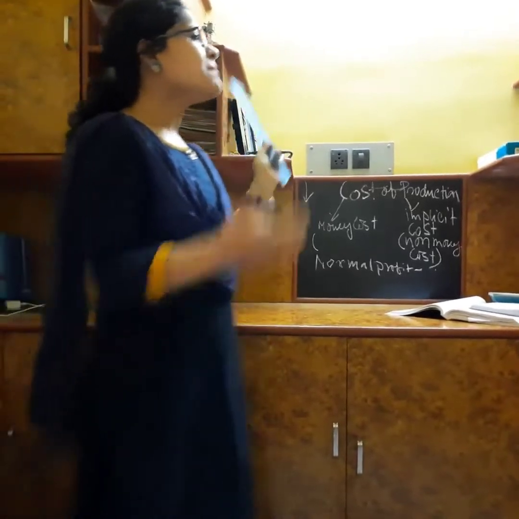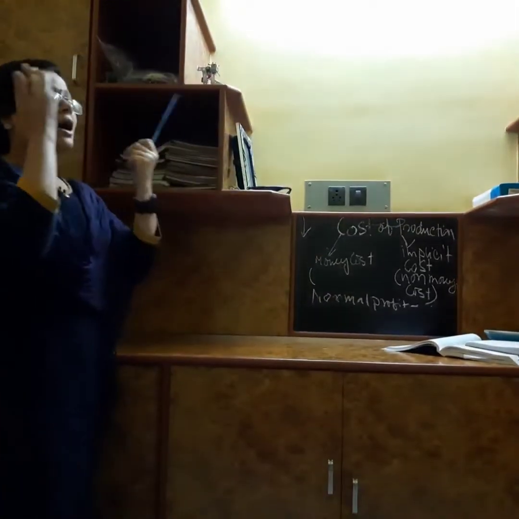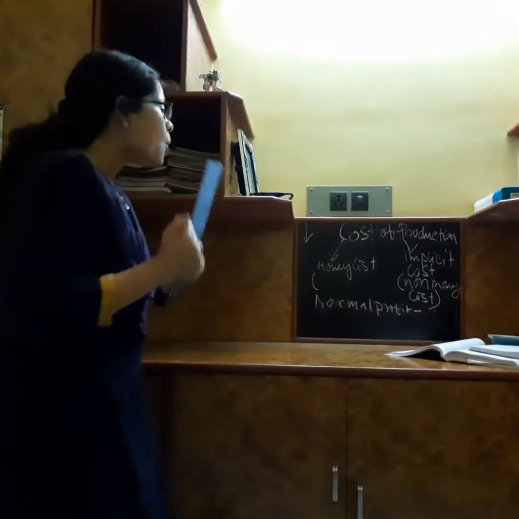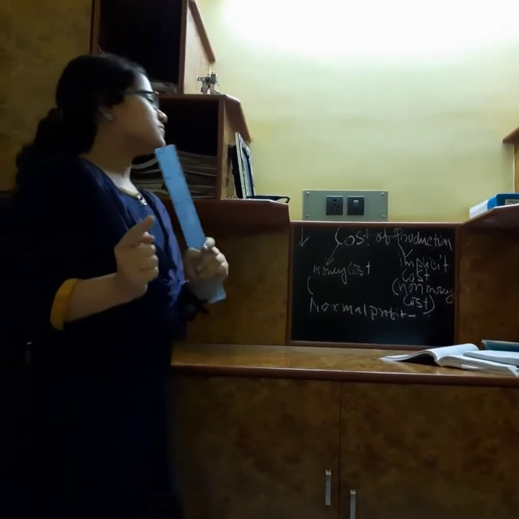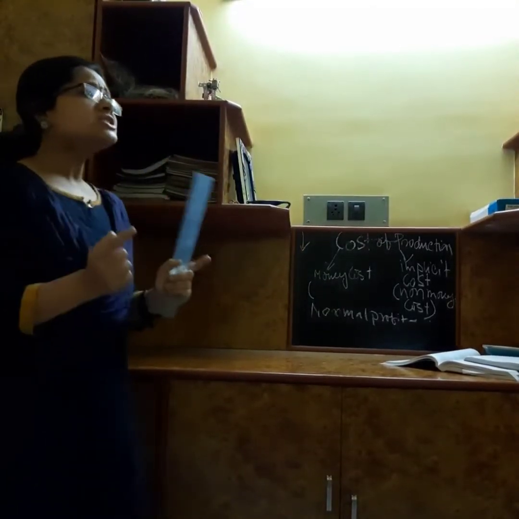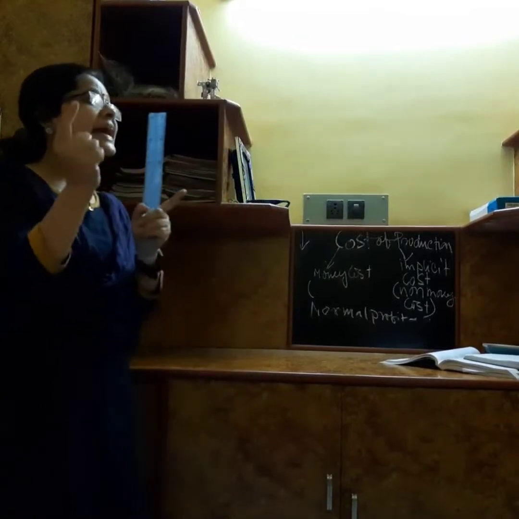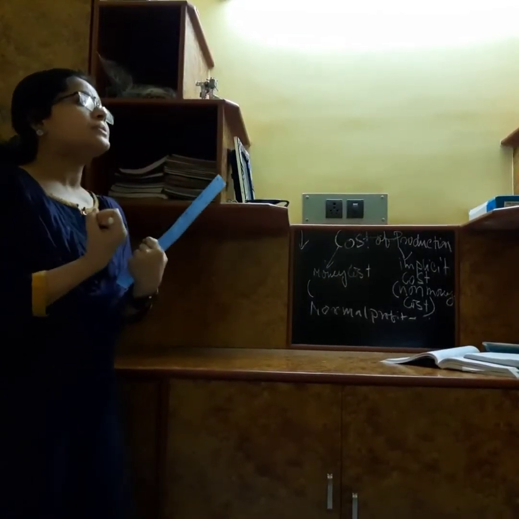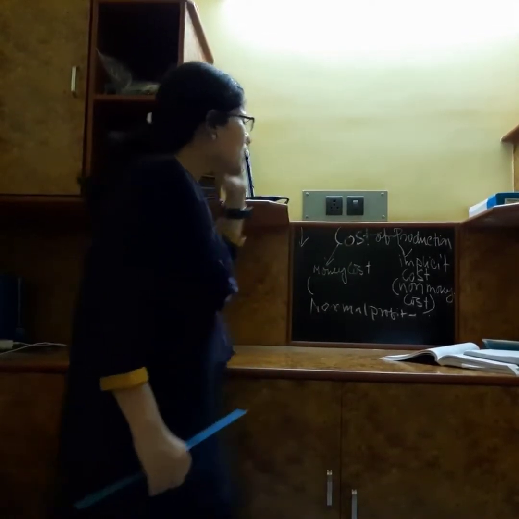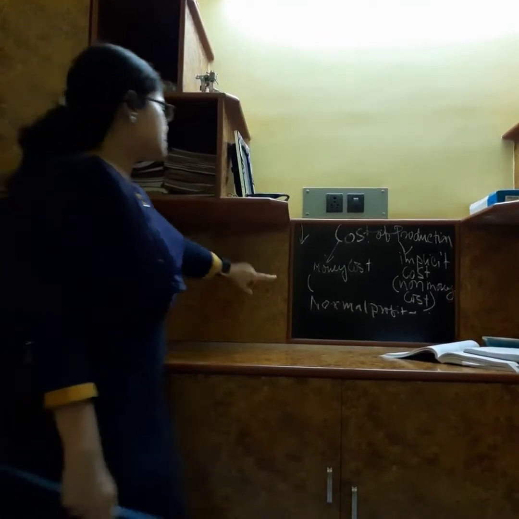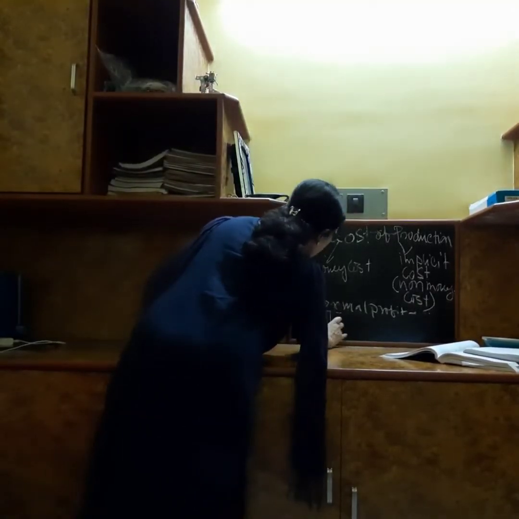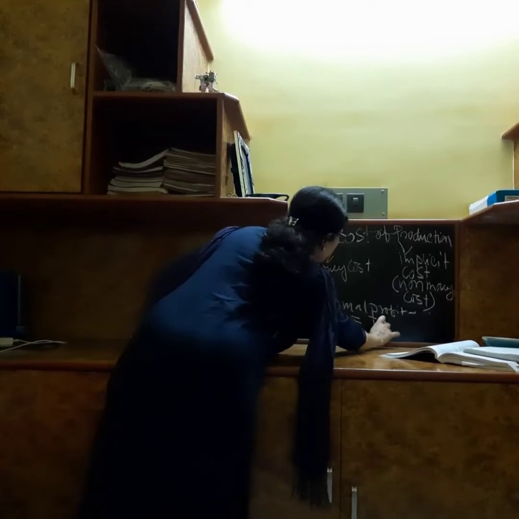It is the minimum profit that a firm or the entrepreneur must expect in order to take up all the risk of the business. What is normal profit? Normal profit is the minimum profit which an entrepreneur or a firm expects in order to take up the risk of the business. An entrepreneur has to take up all sorts of risk of the business, so he needs a minimum return, which is known as normal profit.